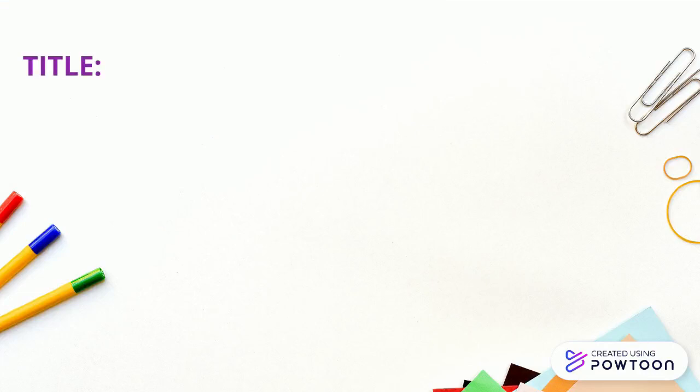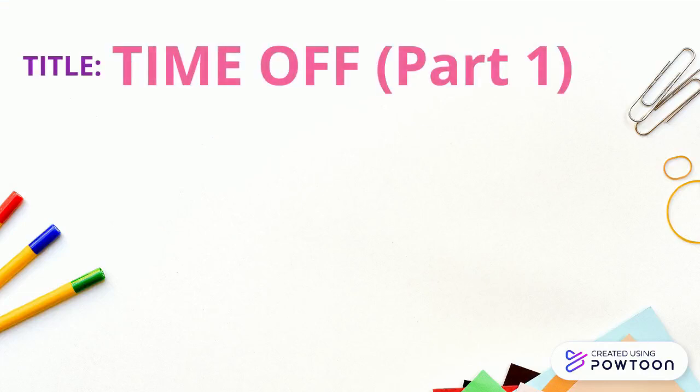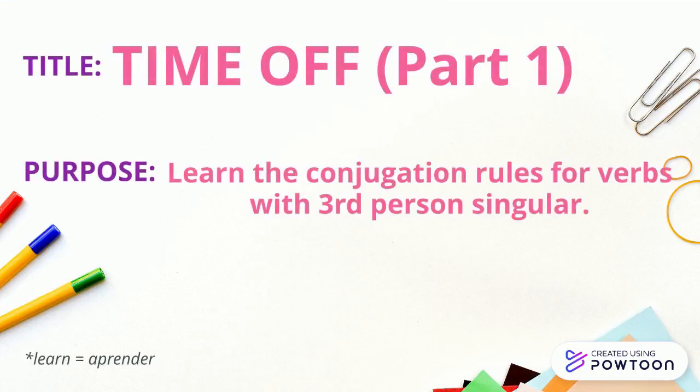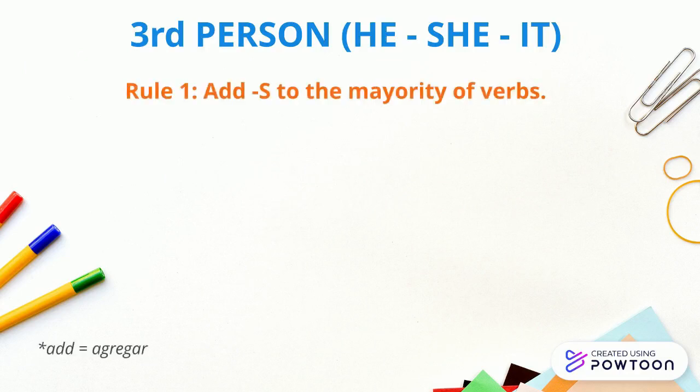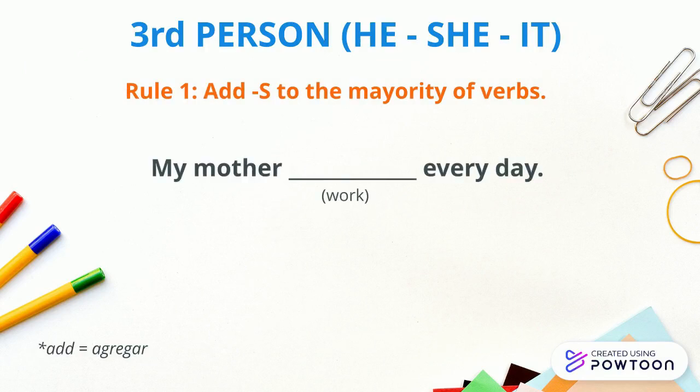So the title of the class is Time Off, Part 1, and the purpose, learn the conjugation rules for verbs with the third person in singular. Okay, the third person is the subject he, she, and it. The rule number 1 says add letter S to the majority of the verbs.